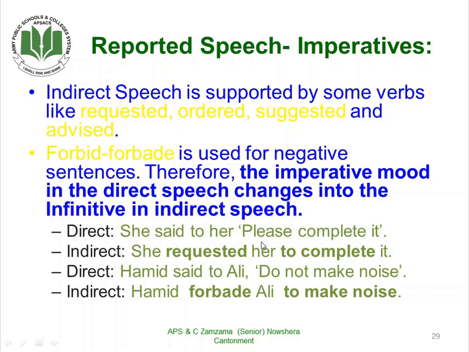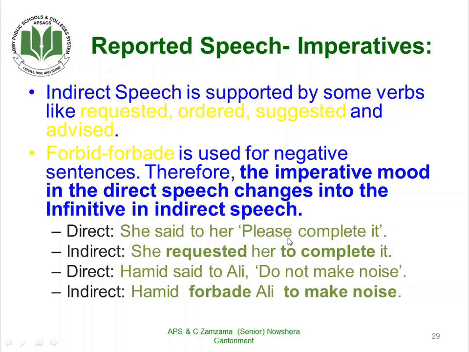She said to her, "Please complete it." Here, said to will change into requested. Now here we have changed the reporting verb into requested. Requested her to complete it. To complete it, this is an infinitive again. So here, as we can see, as per the mood of the reported speech, the reporting verb has been changed.